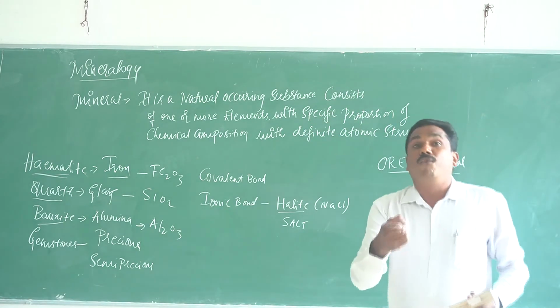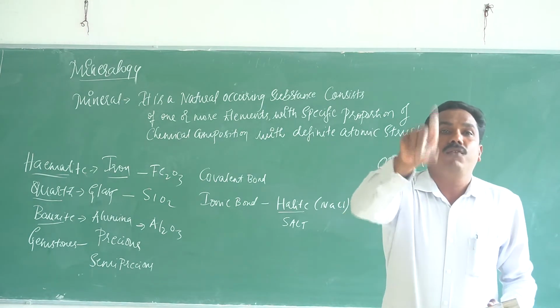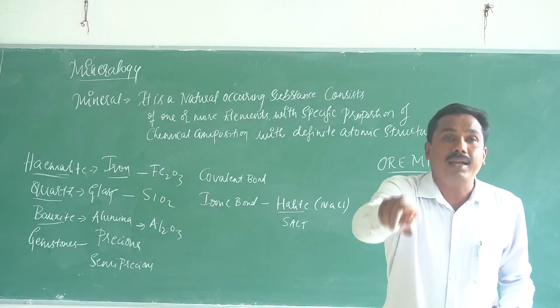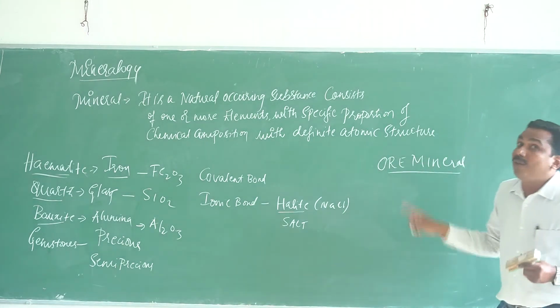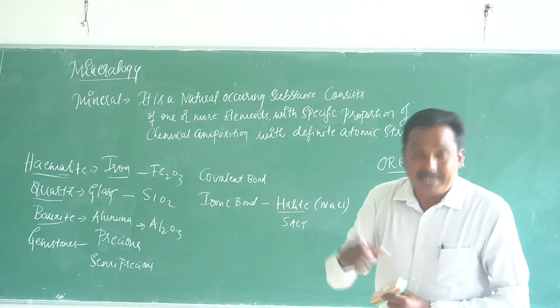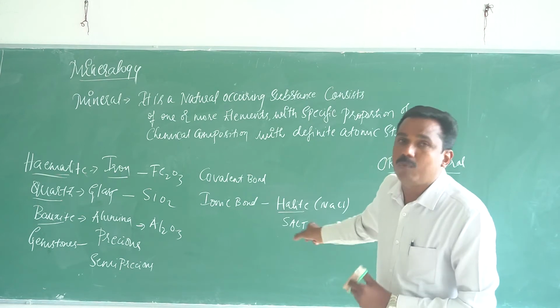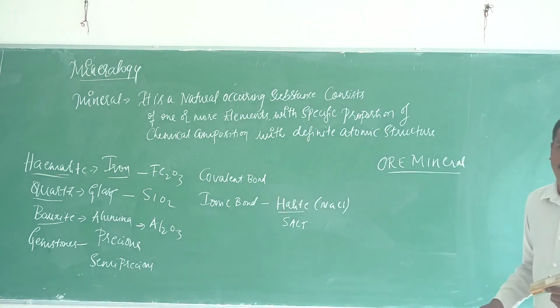Okay. See here, an ore mineral is a naturally occurring substance consisting of one or more elements, where the proportion of metal ions is higher. The metal ions, in the sense, whether iron, manganese, or chromium, these elements would be more, where we are able to extract these metals economically viably. That is the difference between the ore mineral and the natural mineral. Okay.